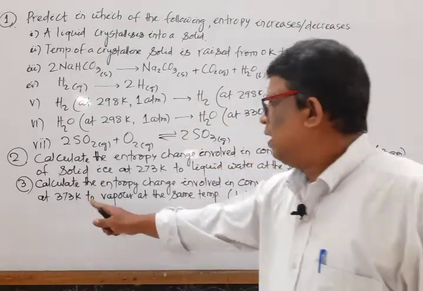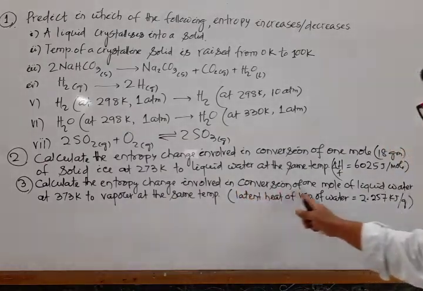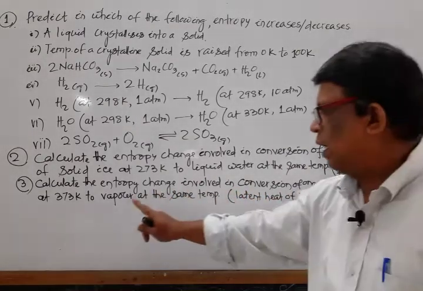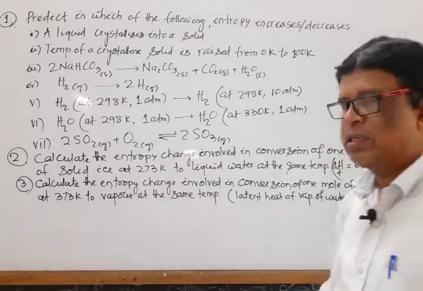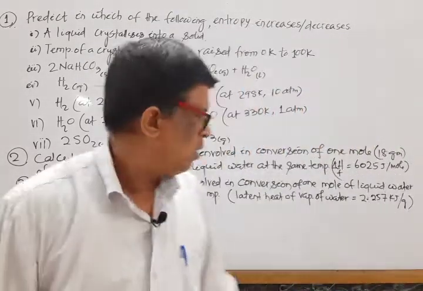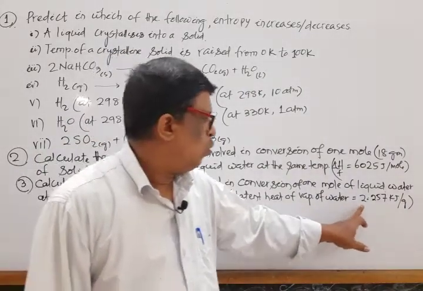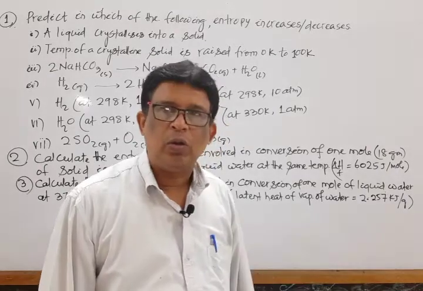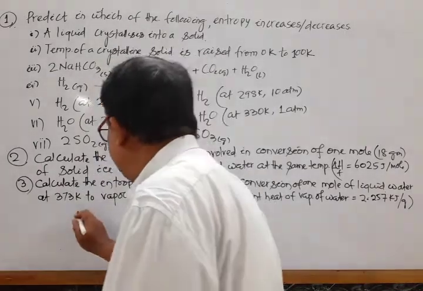Mark that. Calculate the entropy change involved in conversion of 1 mole of water at 373 Kelvin to vapor at the same temperature. Given that, what is given? Latent heat of vaporization of water is 2.257 kilojoule per gram. We know the answer.